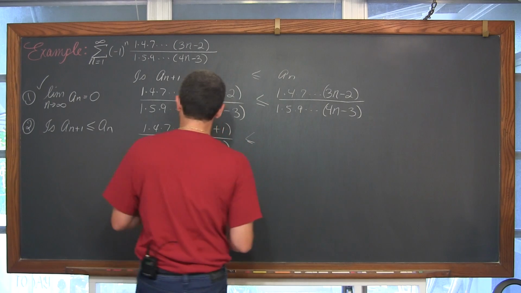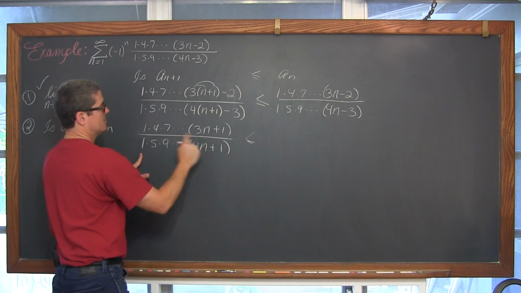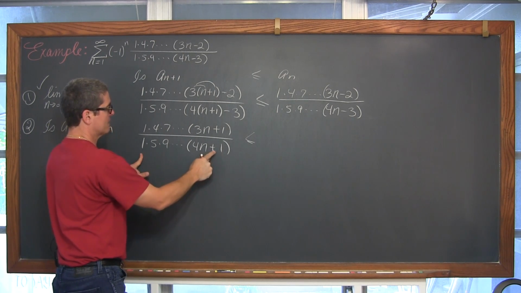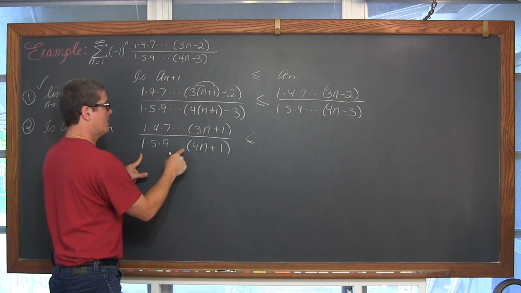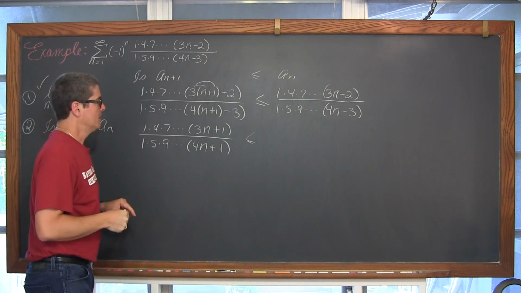So this multiplication goes all the way out to the n plus 1 term. If this is n plus 1, what's the nth term? I'm just going to write 4n minus 3.